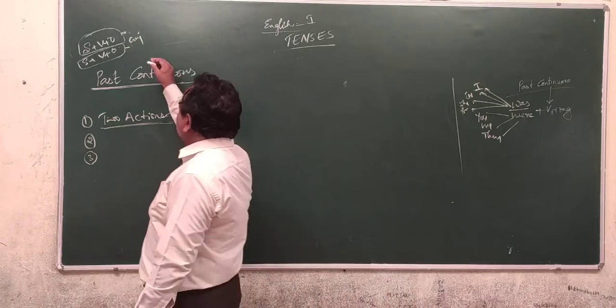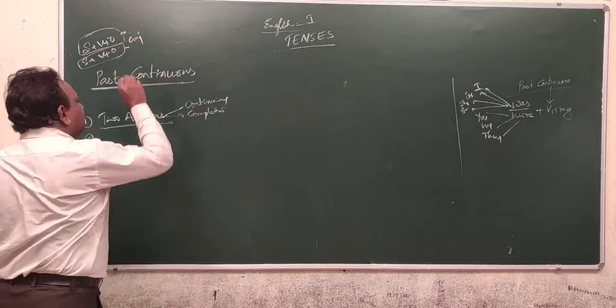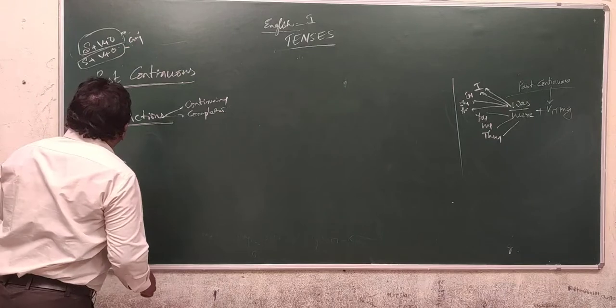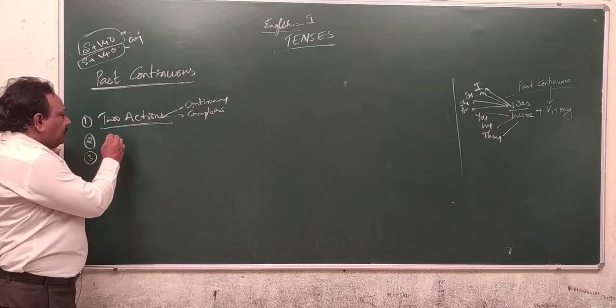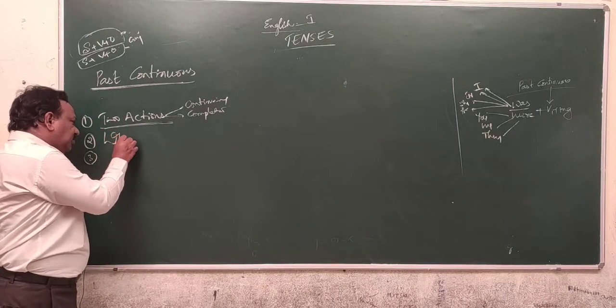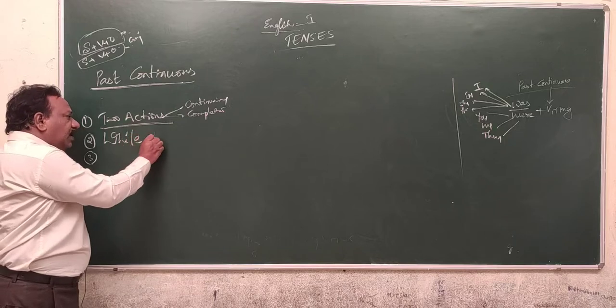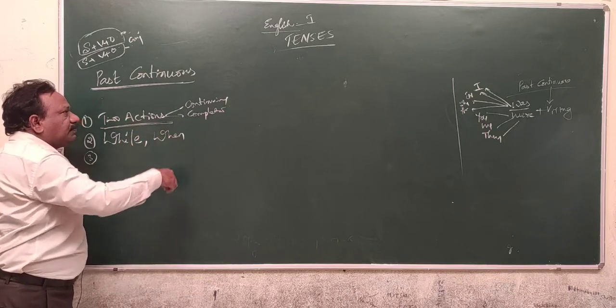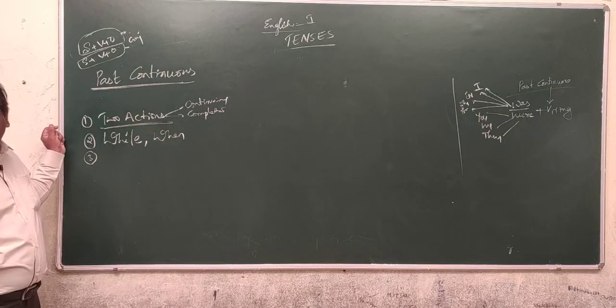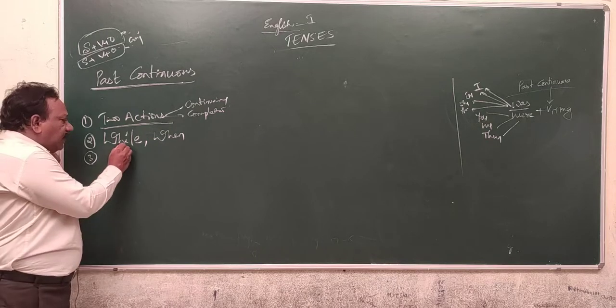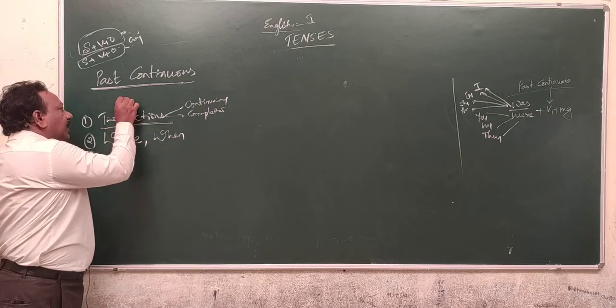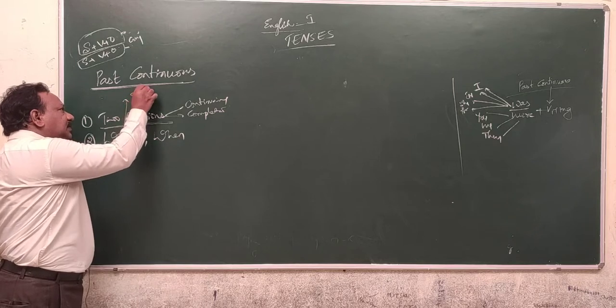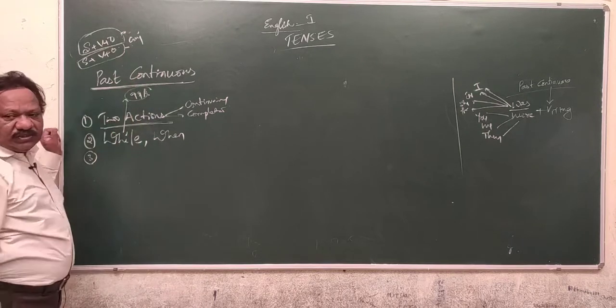So two sentences will be there and these two sentences must be connected with the help of a conjunction. That conjunction might be while or when in the past continuous tense. Whenever you come across a while conjunction, 99% they belong to past continuous.